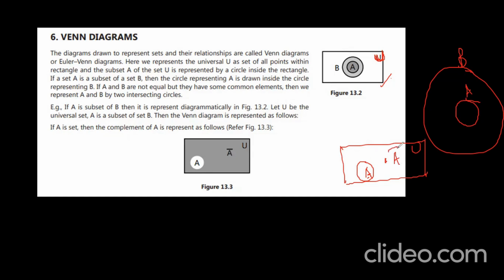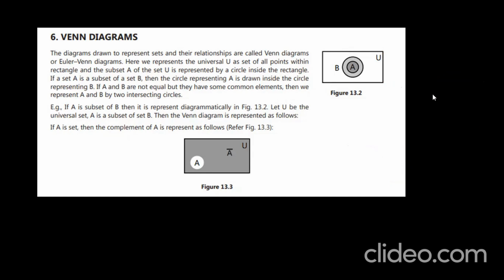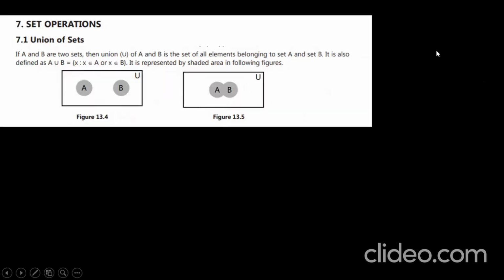So this is the complement of a set. In Venn diagrams, union first you have to take, and then the remaining sets can be taken. Very good.